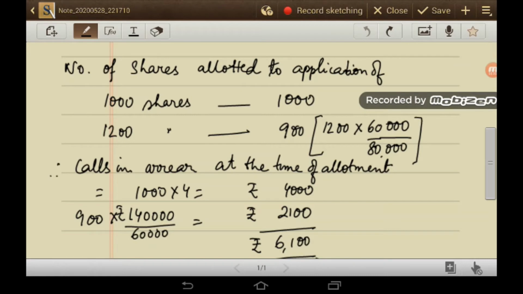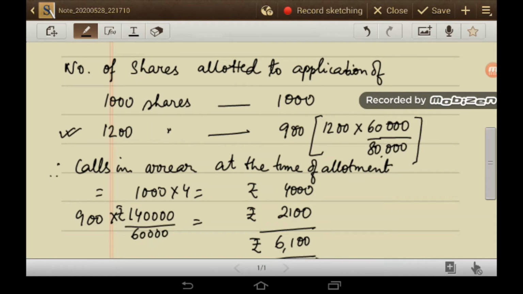The number of shares allotted against an application of 1,000 shares: there are 1,000 shares which the person who was allotted 1,000 shares has not paid for. Another person has applied for 1,200 shares.